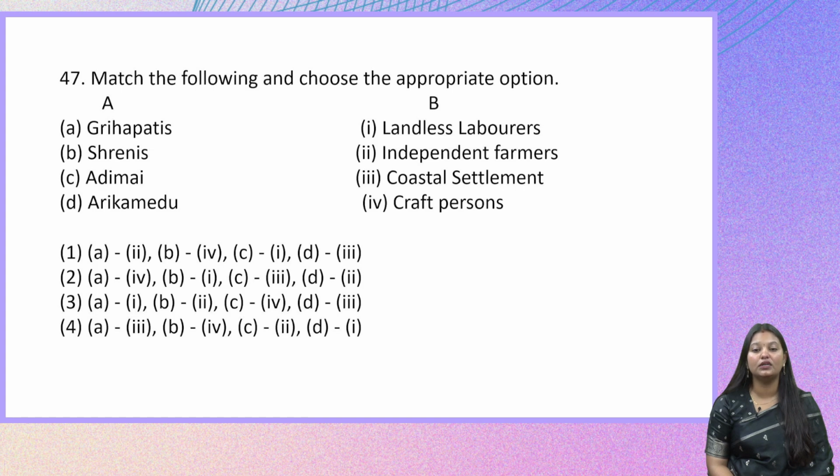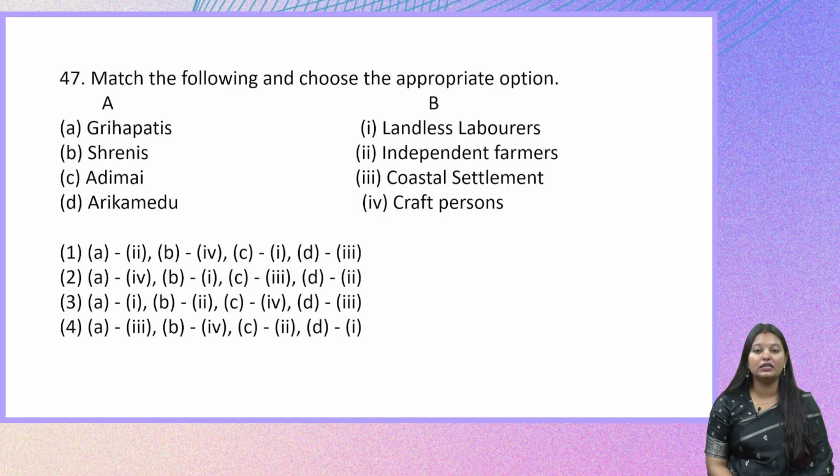So the Shrenis were craft persons. Let us see B4. For these kinds of questions, it is best to answer by identifying which one you know best. You can choose that one and, based on that, try to eliminate. So B, I know, is related to craft persons. B4 is there in option 1 and also in option 4.